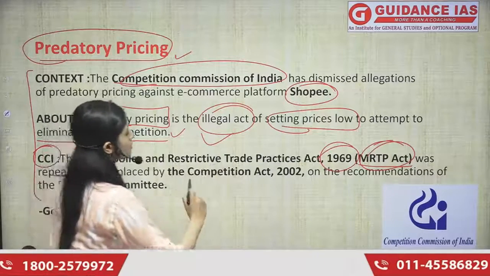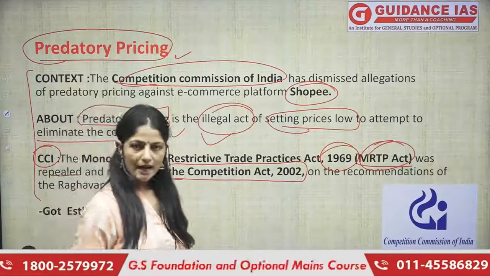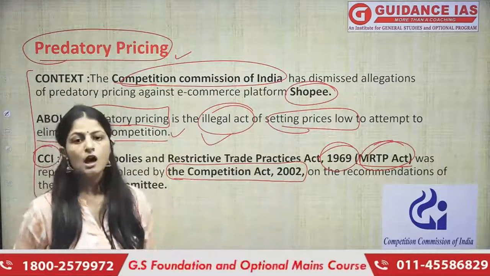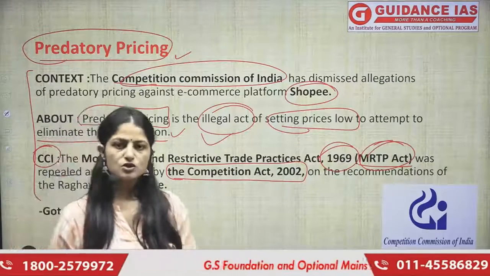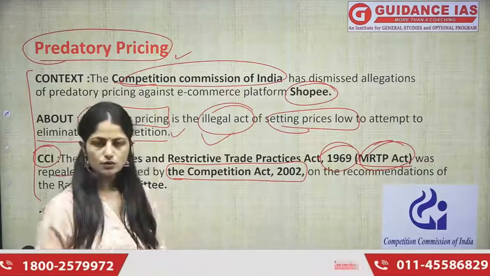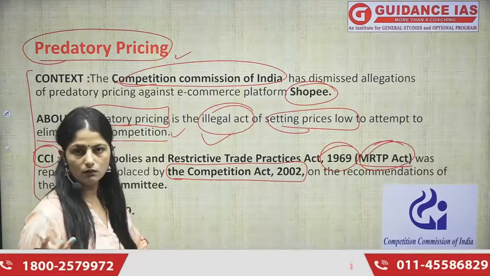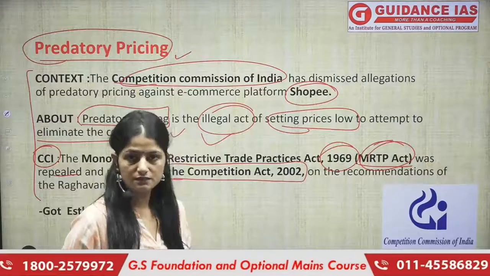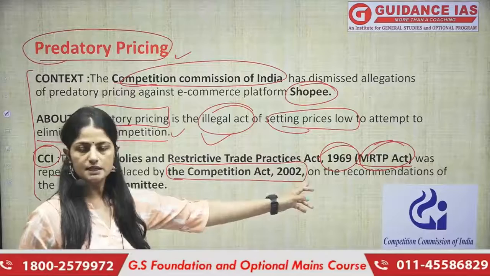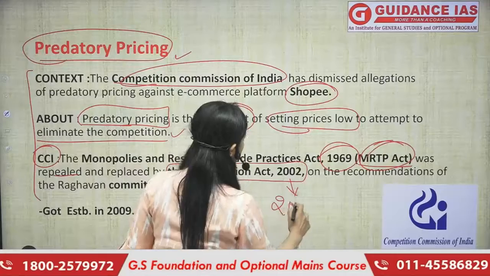which was repealed and then replaced by the Competition Act 2002. So before the Competition Act came, there was the MRTP Act, which existed since 1969, but it got replaced and the provisions changed, definitely to enhance or enlarge it for the modern economy. From a modern economy perspective, we enlarge the scope of this particular act, but earlier it was known as the MRTP Act of 1969. Then it got repealed in 2002. Then it also got amended in 2007.